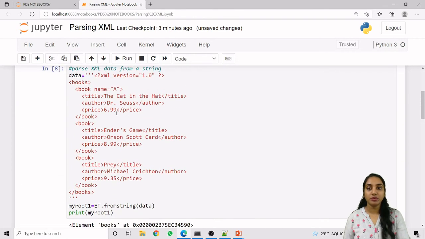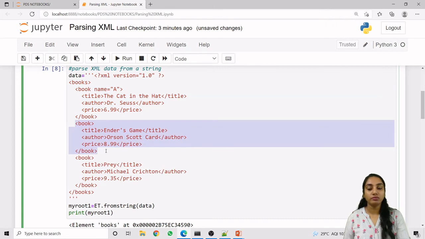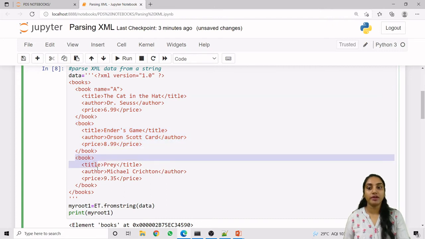Likewise, in our previous data, this will be what? The myRoot variable. If I am identifying myRoot of 0, then it will be this book data. If I am identifying myRoot of 1, then this will be this book data. If I am identifying myRoot of 2, then this will be this book data.